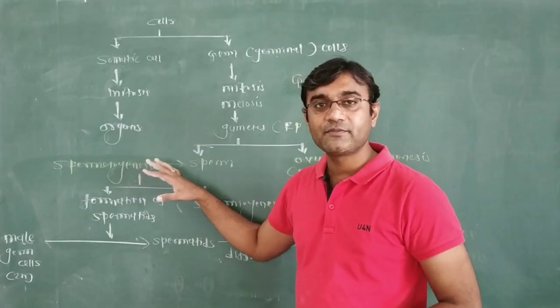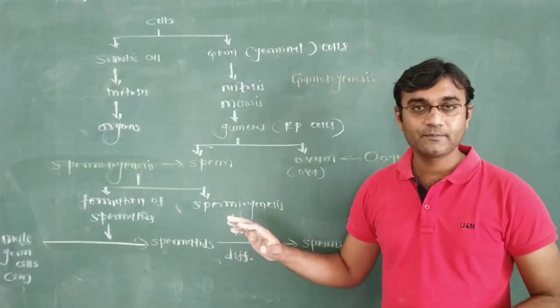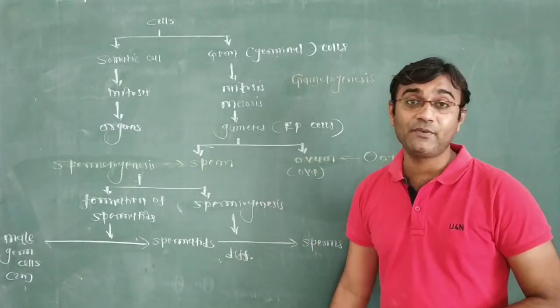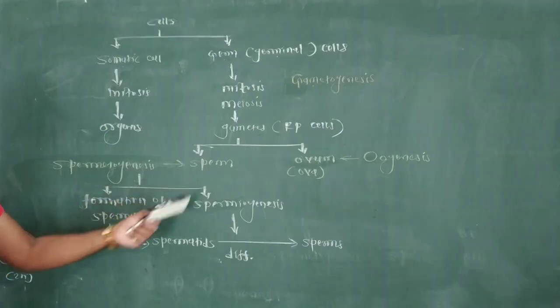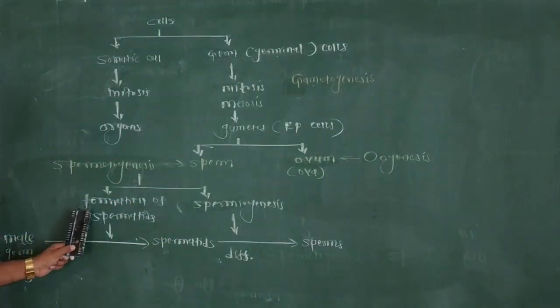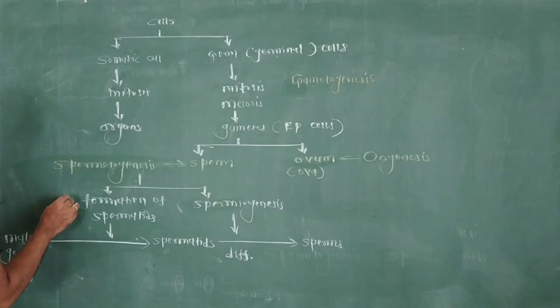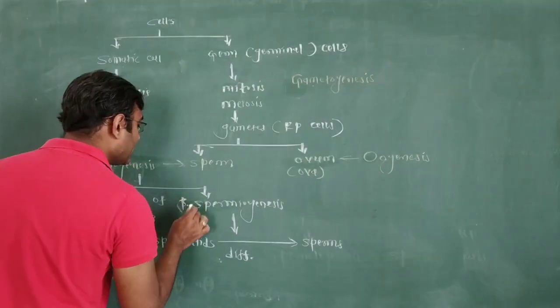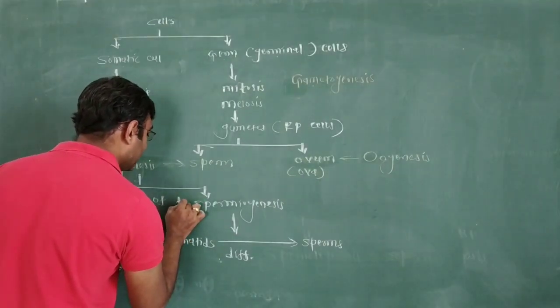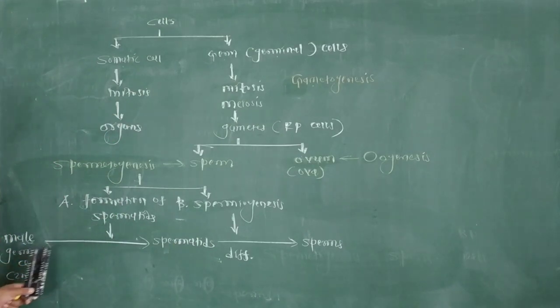spermatogenesis. It takes place inside the testis, in the seminiferous tubule. The spermatogenesis procedure, the formation of sperm, is divided into two phases. The first one is the formation of spermatids, and the second procedure is spermiogenesis. What is the formation of spermatids? The testis seminiferous tubule has a male germ cell, or male germinal cell, which is diploid.